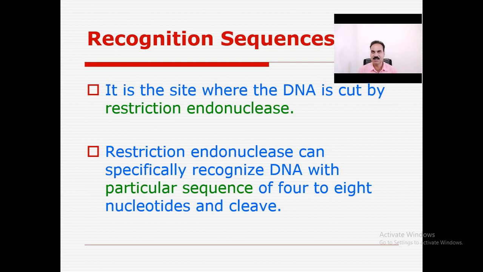I told you restriction enzymes have twofold symmetry, and the source is bacteria. The sequence is 4 to 8 base pairs, not less than 4 and not more than 8. When it is less than 4 or more than 8, remember that it is not the sequence of a restriction enzyme. So this is the specificity of that restriction enzyme. When 4 to 8 base pairs are present, then that is the sequence. When it is 3 or more than 8, imagine that this is not the sequence of a restriction enzyme.